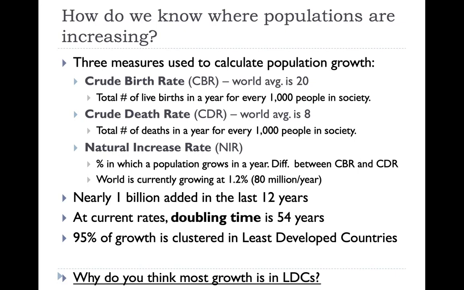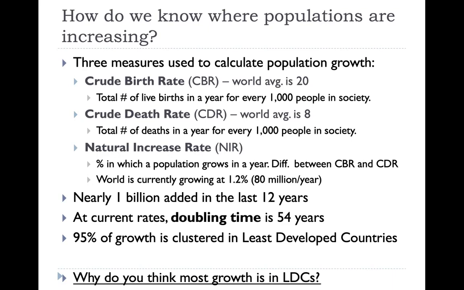Crude death rate, or CDR, is the total number of deaths in a year for every 1,000 people. So if you take 1,000 people and put them in a room, you're asking how many of those people are going to die in a year. Currently, the world average is about 8.